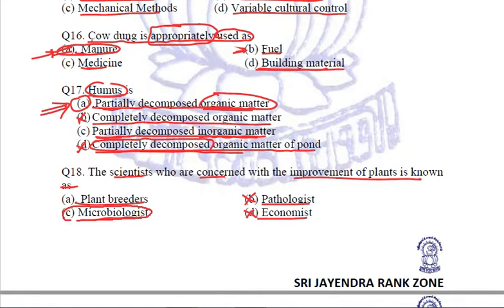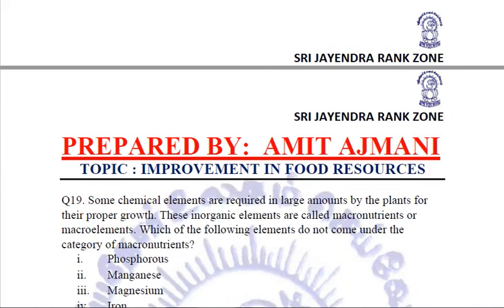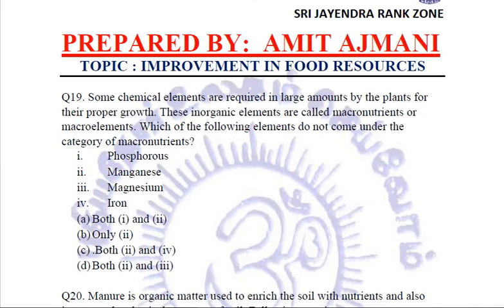Microbiology deals with the genetic study. It is the plant breeders. This is the name given to those scientists who are concerned with the improvement of plants. So A, plant breeders is the answer. Let's see the next question.